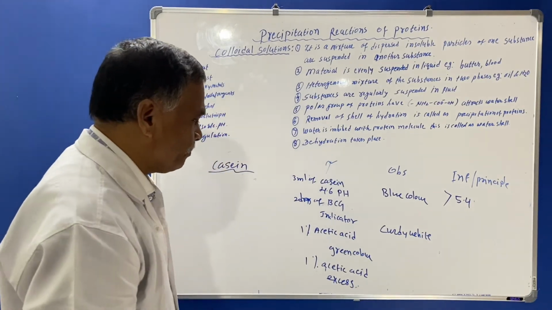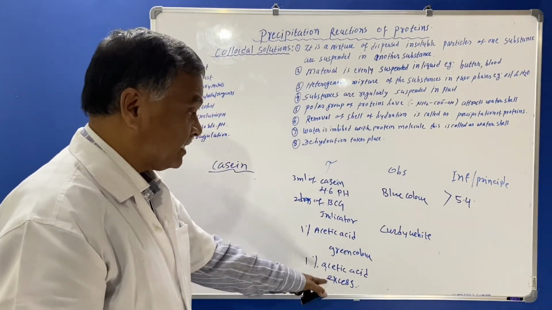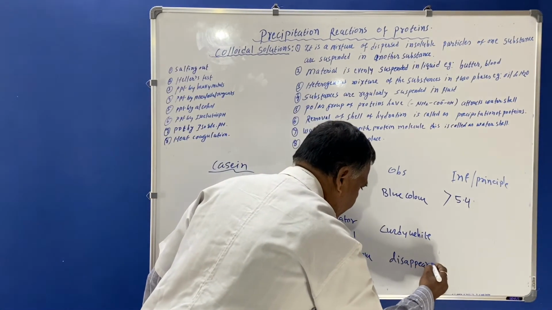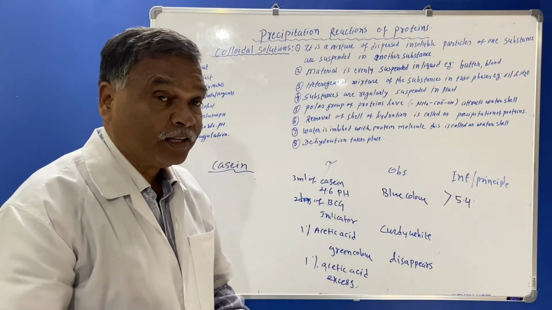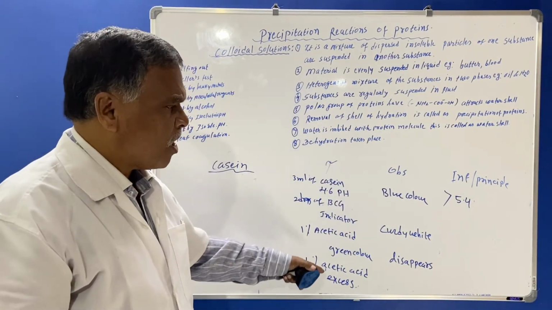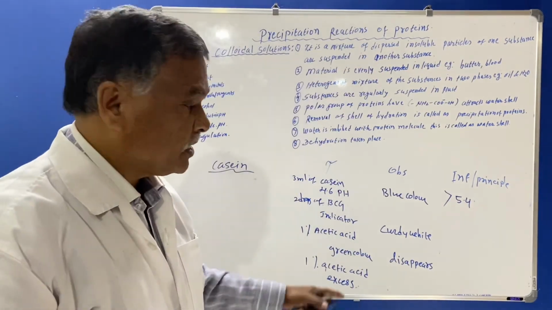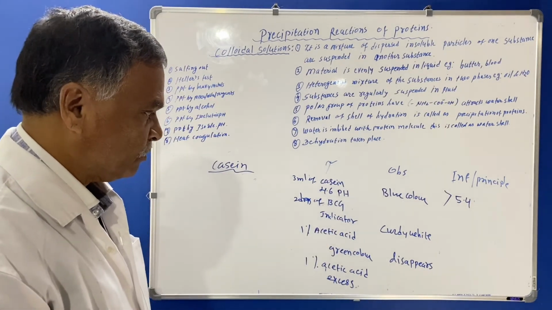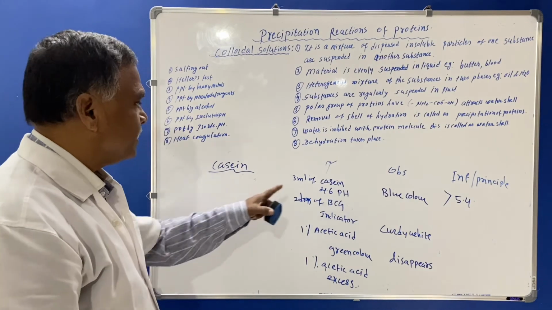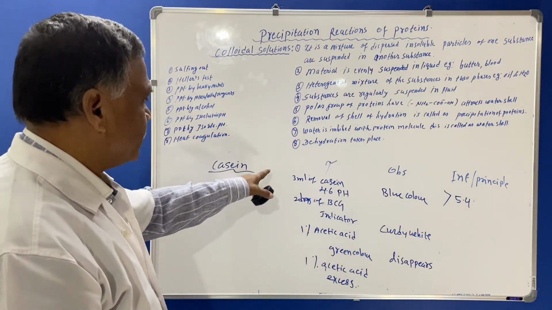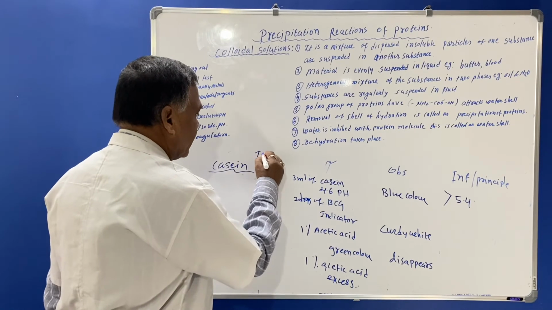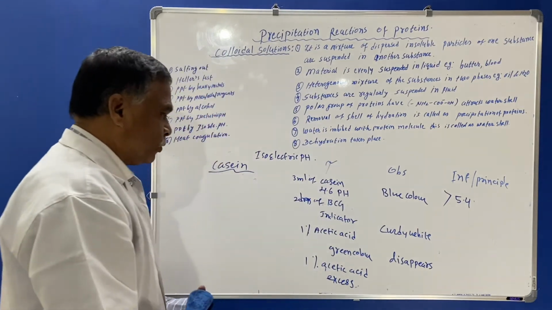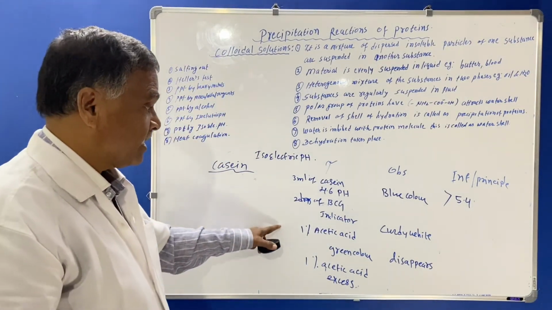Now what will happen here? If you add 1% acetic acid in excess, the precipitation will disappear. This means the pH will go beyond the isoelectric pH. Therefore, the disappearance of the precipitation occurs after adding excess acid. So this is the precipitation at isoelectric pH. If you understand this, it is better.